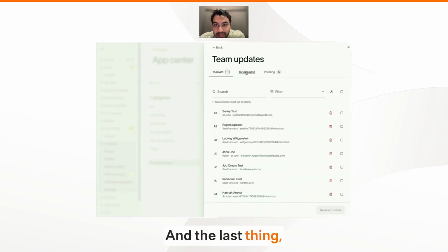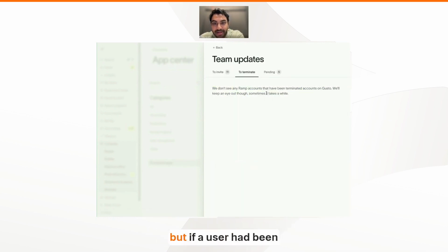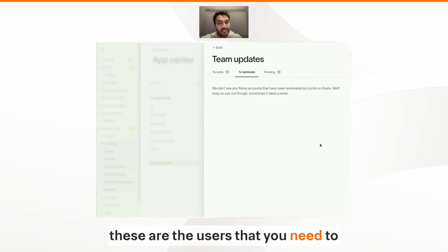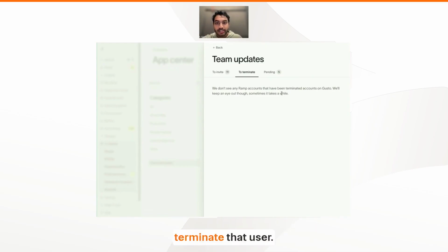And the last thing, there's no users here in the terminated part, but if a user had been terminated on Gusto but they're still in Ramp, we will show them here. We'll also send an email every day saying these are the users that you need to deactivate. And then it'll show up here. And then there's just a very quick flow to terminate that user.